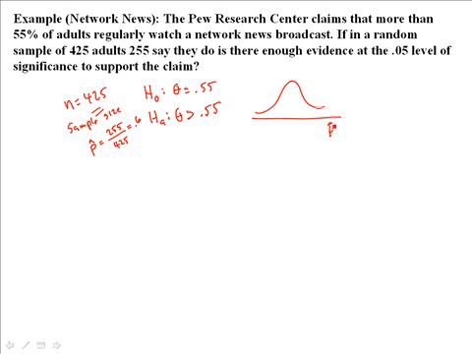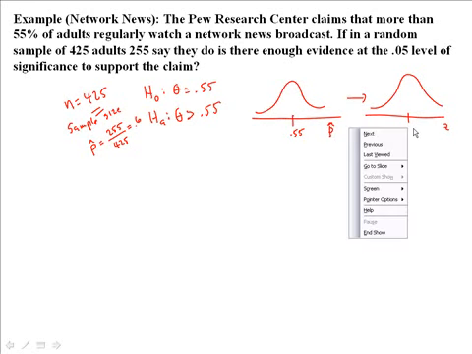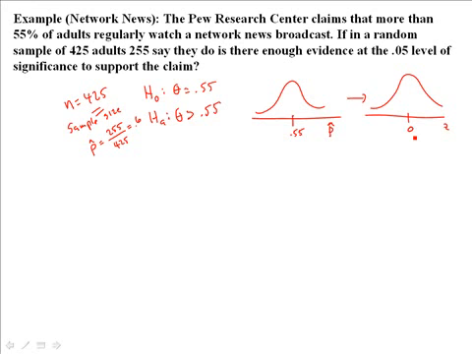So we'll draw the p-hat distribution here, and we know that when we do calculations here, we're going to be changing those into z-scores. So let's draw z over here as well. Now, in the middle of the p-hat distribution, I have what? We want to put 0.55. That's right. That's the population proportion we're trying to test. And then that corresponds to what over here as a z-score? 0. That's right. So this is 0 over here.